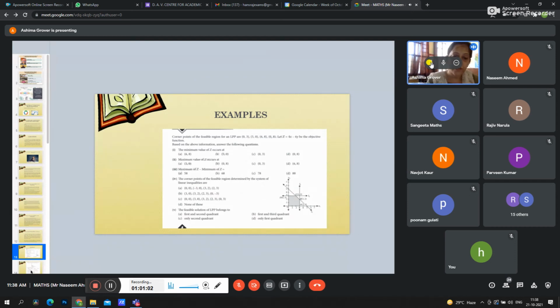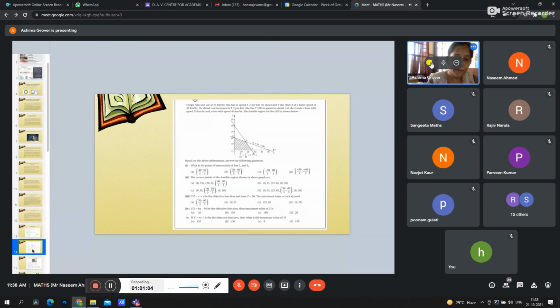Now the next example, we move to, this is also based on linear programming. Earlier, this was a difficult question to form the inequality. In this question, it is given that Deepa rides her car at 25 km per hour, and she has to spend ₹2 per kilometer on diesel. And if she rides at a faster speed of 40 km per hour, the diesel cost increases to ₹5 per kilometer, and she has ₹100 to spend on diesel.